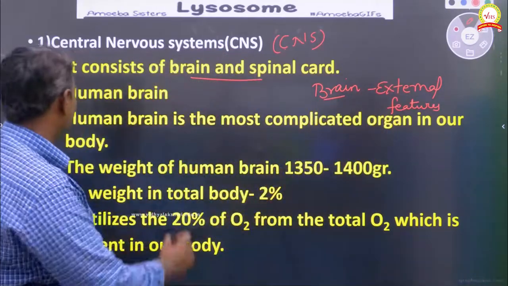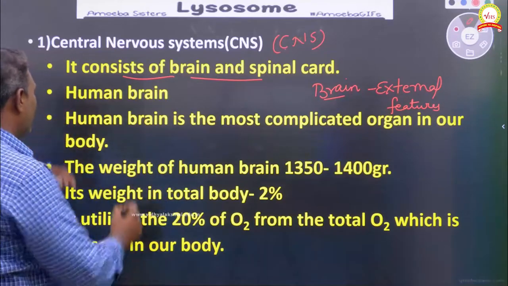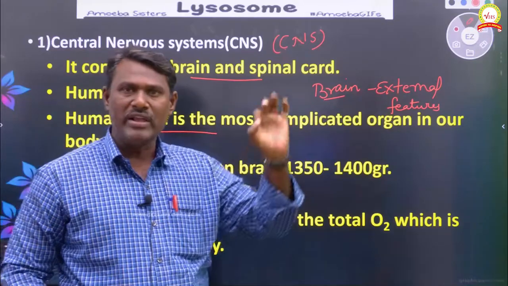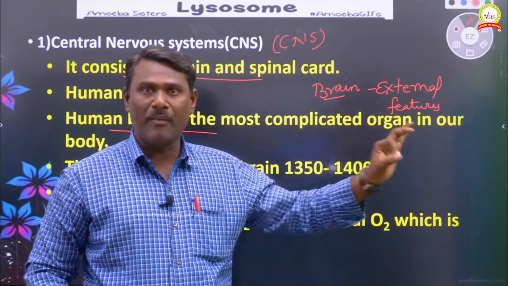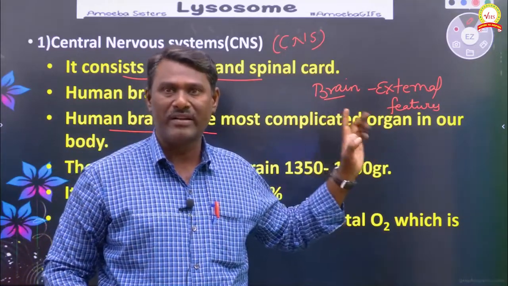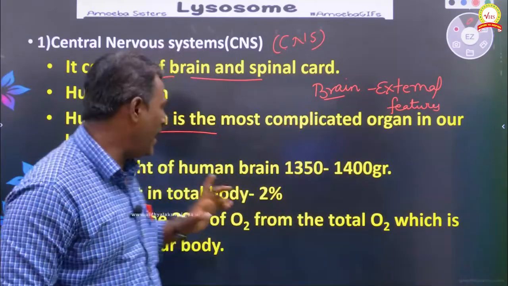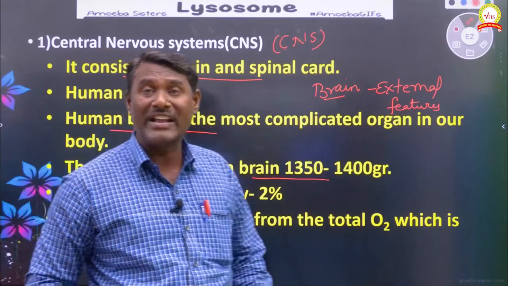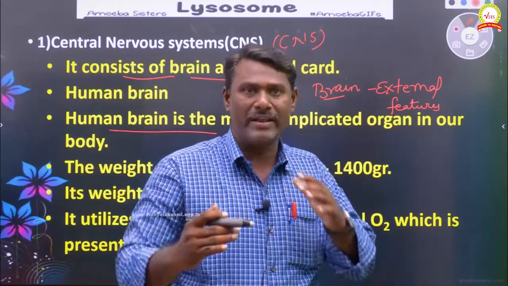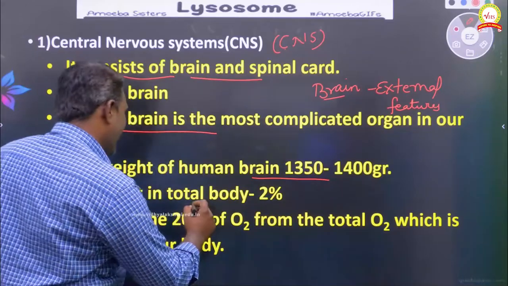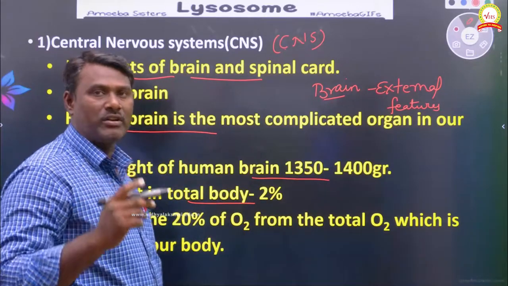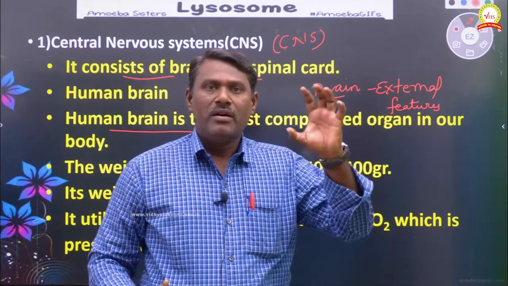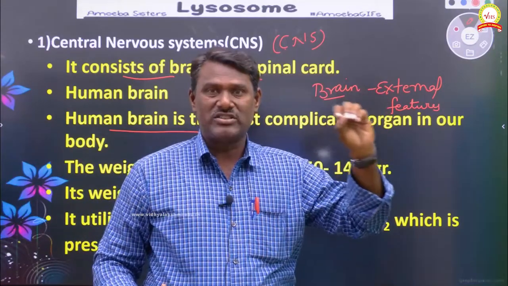Now we can see here the brain, it is the most complicated organ. Out of all the organs of our body, the most highly complicated organ is the brain. The average weight of the brain is 1350 to 1400 grams. Next, concerning the total weight of our body, the brain occupies 2%.